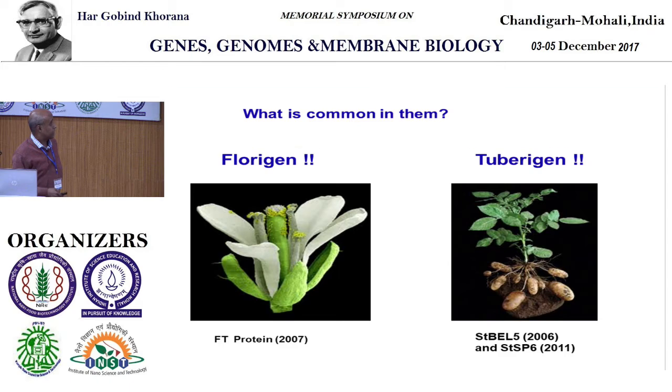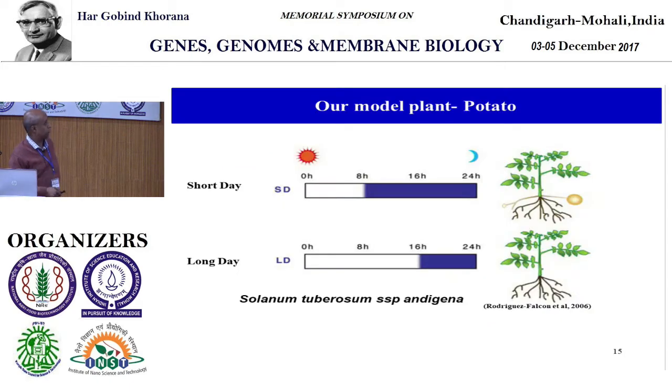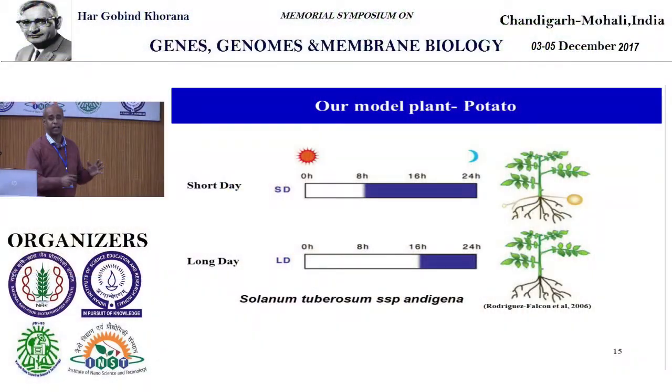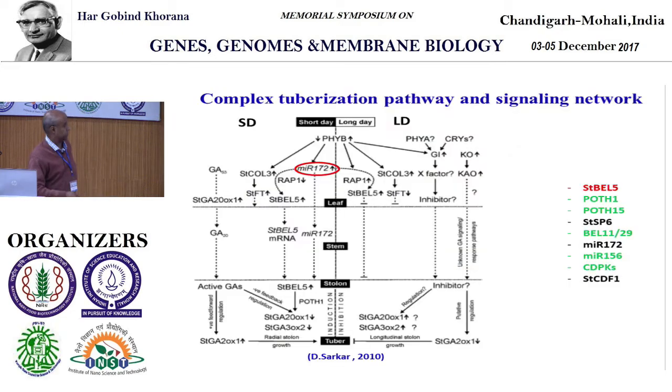phenotype. To cut a long story short, one more thing: the plant that we work on is photosensitive. It senses light. It does not make any potatoes when you have a long day duration of light. It will only make potatoes when you have short day light. Please remember this point, it will help us understand. If you put them in long day, we do not get any tuber. That makes this model organism very fantastic for understanding light and its role in the developmental process.